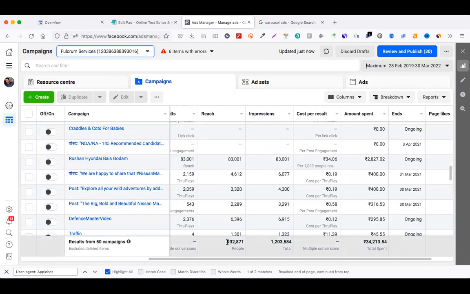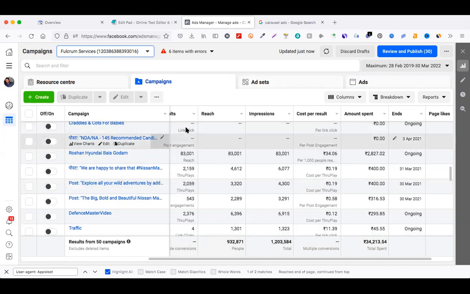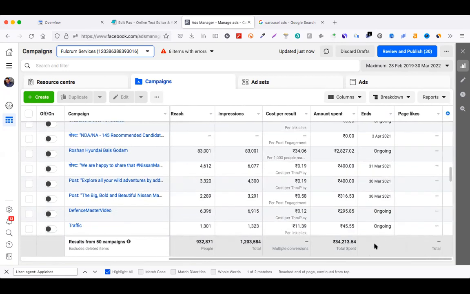I have reached around 9 lakh people, and got about 12 lakh impressions. I ran campaigns for a car company and many other types, but from this account it is limited. Overall, there are some other accounts as well, from which I have run around 20 to 30 lakh campaigns to date. Not much, but yes.